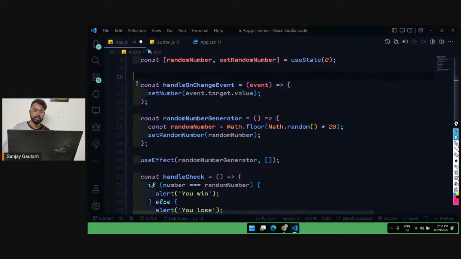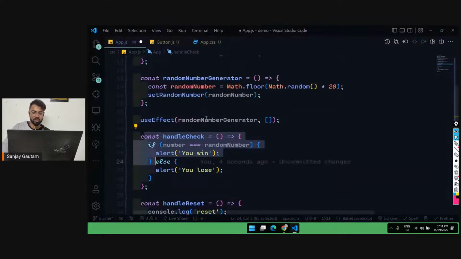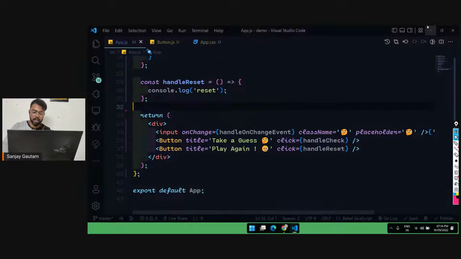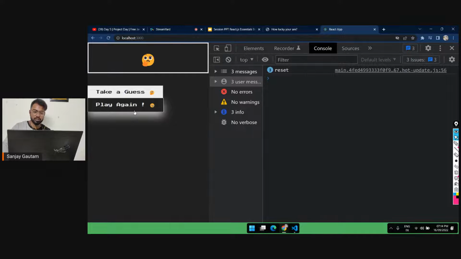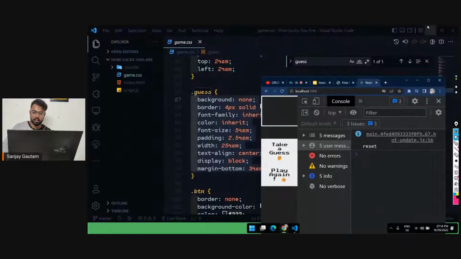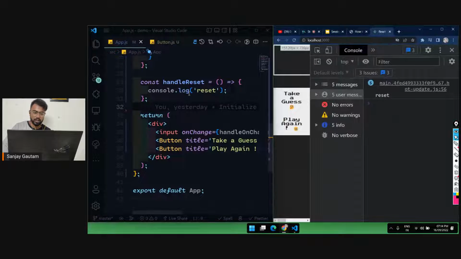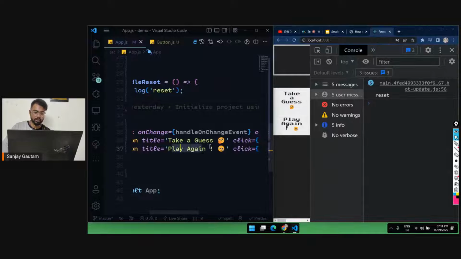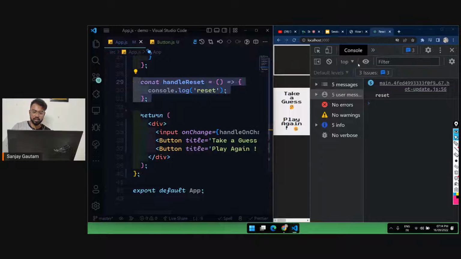Once you have created your component, your life is very easy. Now I don't have to make this thing again and again. All I will do is create a function or a value, and I will just pass them as a prop. Now it's just going to work like a regular function. So let's click on play again. As you can see, the reset function is actually executing. On the second button, play again, I have passed the prop handle reset. So if I click on this, the reset is actually happening.